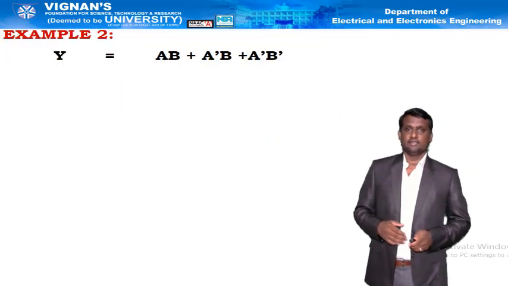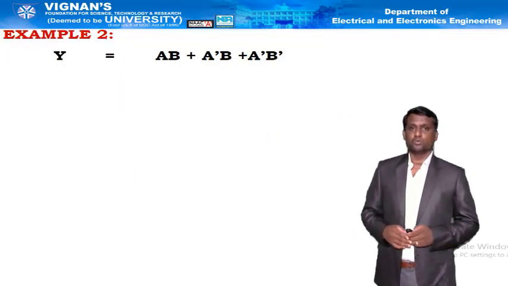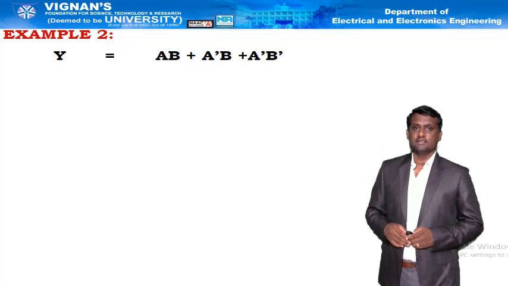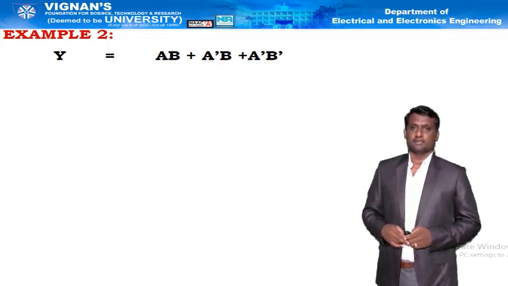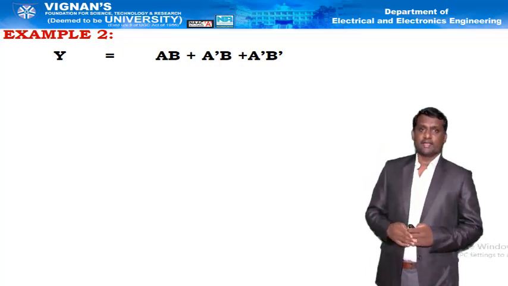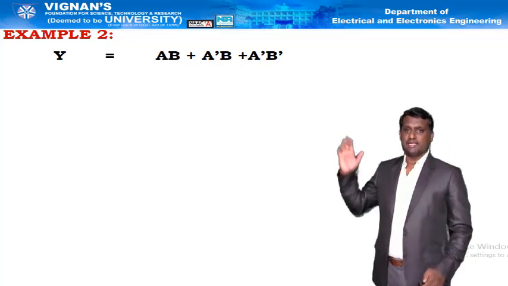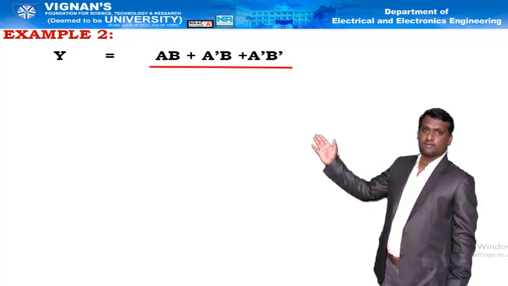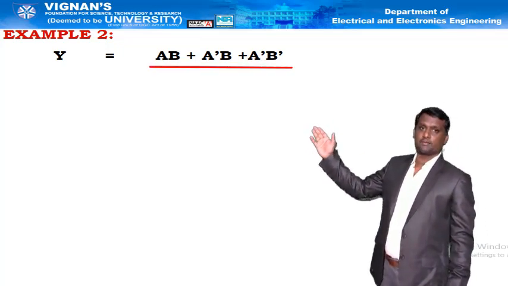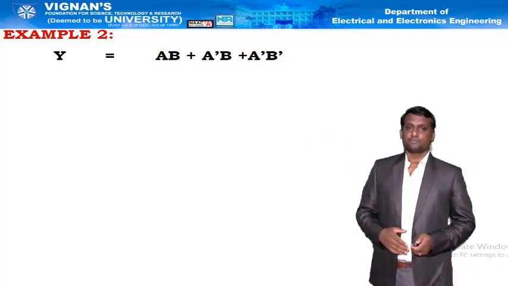So next, example 2, simplify the Boolean expression. Here the Boolean expression is y equal to ab plus a bar b plus a bar b bar.